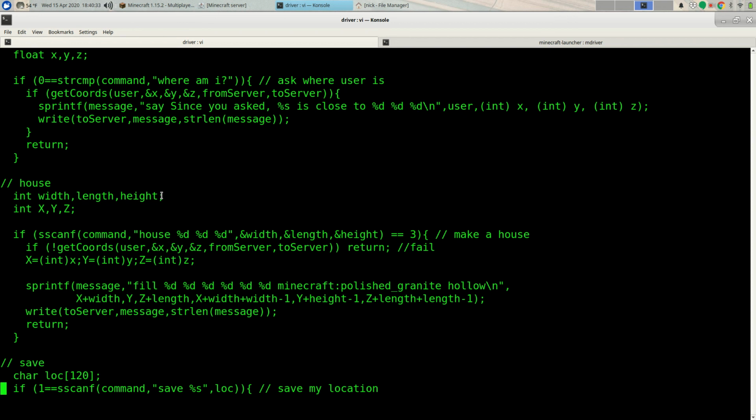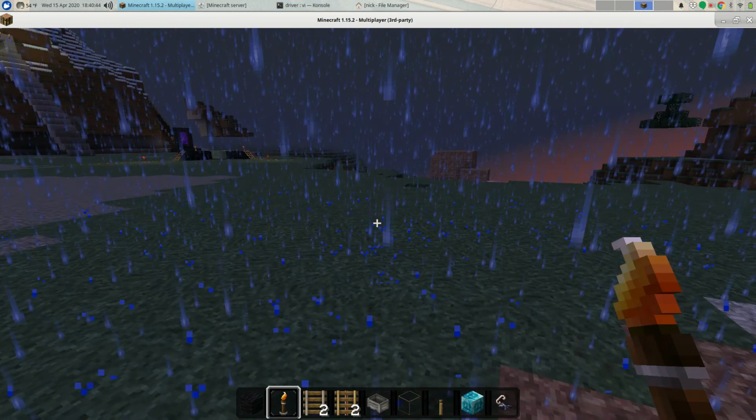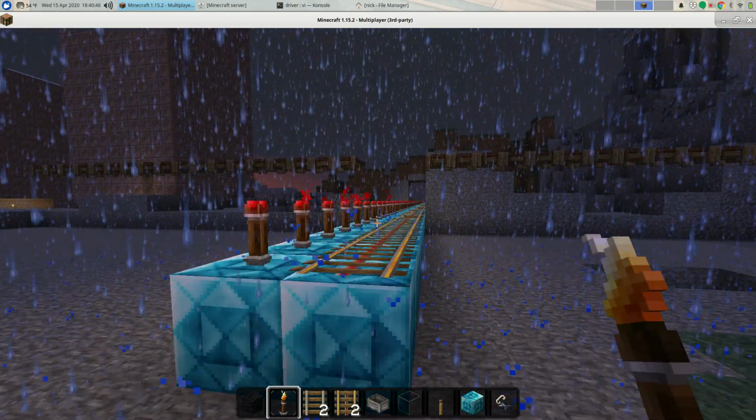So this was just an example of writing code and using fork and dup2 and that kind of stuff, but also a fun way to get into some more interesting building.